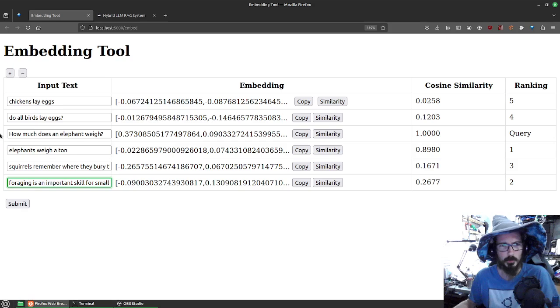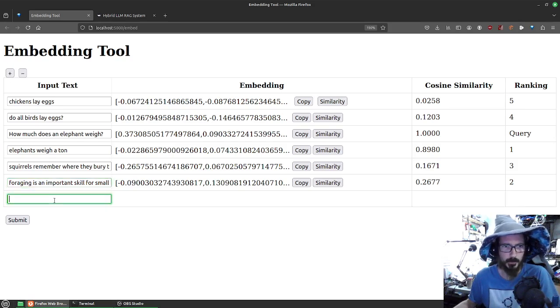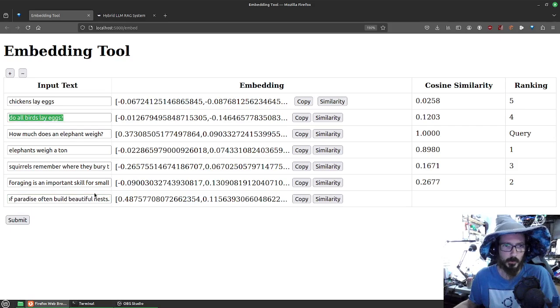This would be your chunk documents, or whatever piece of a document. If you wanted to add a new document, I would just hit a plus sign here, and let me try to think of one: birds of paradise often build beautiful nests. I don't know. And now let's submit that. When we take these chunks of text and give them to the transformer, we'll get back an embedding. These embeddings are size 384, just for the sentence transformer I've picked.